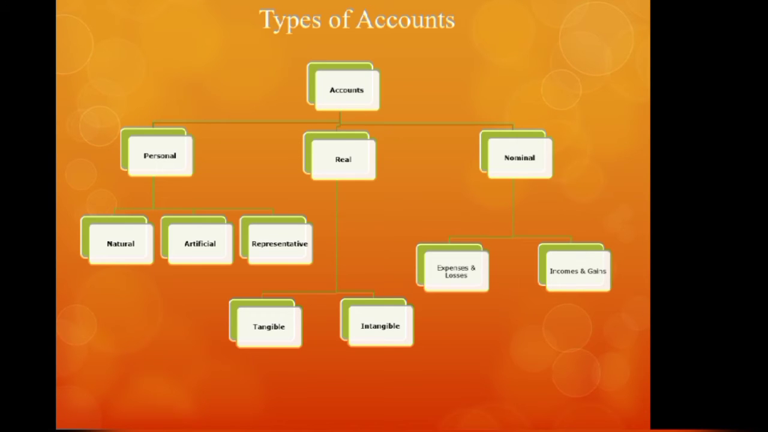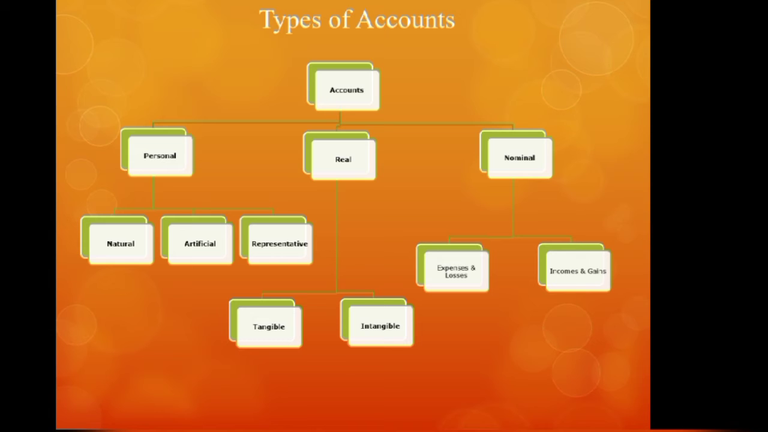So before we enter the transactions in the journal, we need to know the types of accounts. Now all the transactions of a business are related to persons. They can be related to the properties and assets of the business. They can be related to the expenses and losses of the business. So the total transactions of a business can be categorized into these three types: transactions related to persons, transactions related to properties and assets of the business, and transactions related to incomes and expenses of the business.